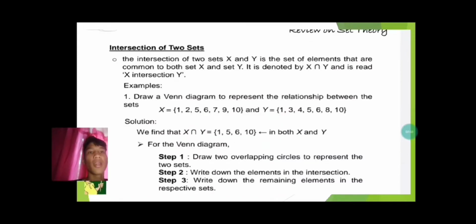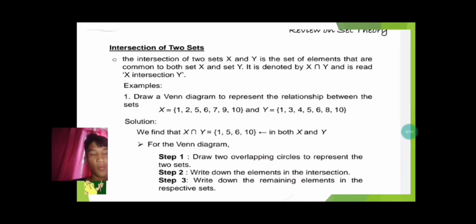Intersection of two sets. The intersection of two sets X and Y is the set of elements that are common to both set X and set Y. It is denoted by X intersect Y and is read X intersection Y. Example, draw a diagram to represent the relationship between the sets X equals {1, 2, 5, 6, 7, 9, 10} and Y equals {1, 3, 4, 5, 6, 8, 10}.